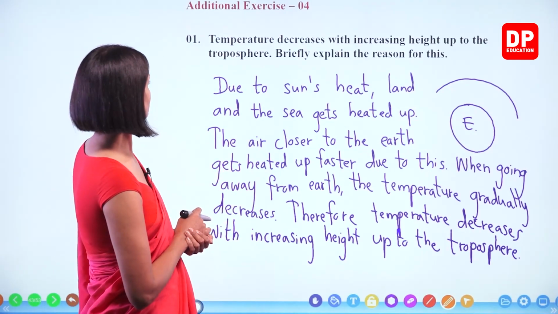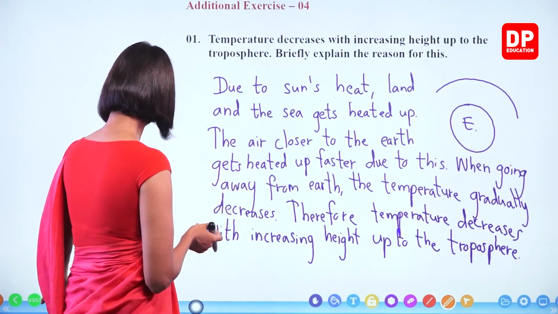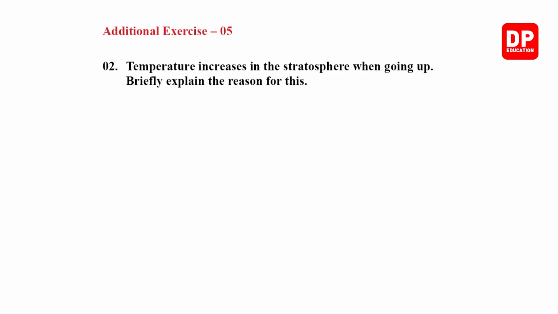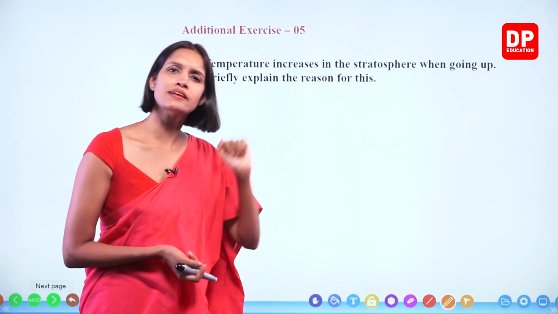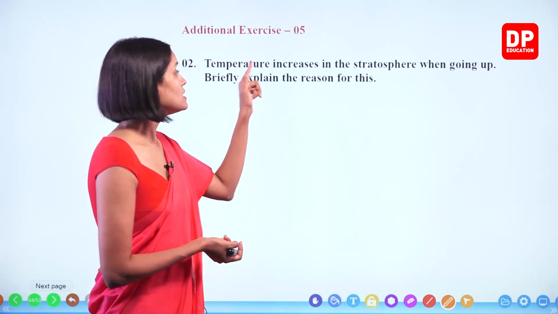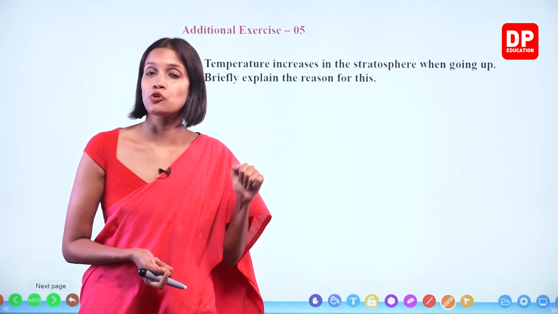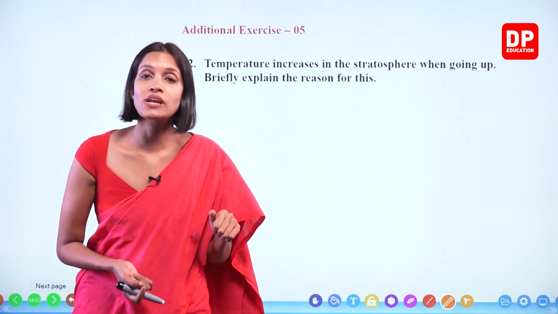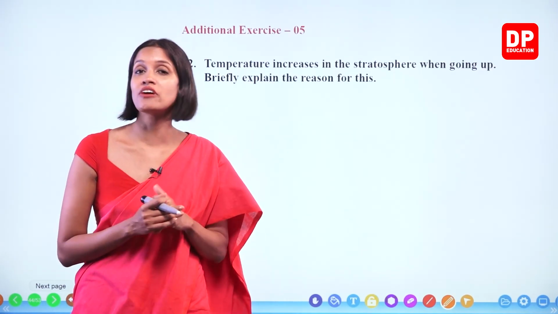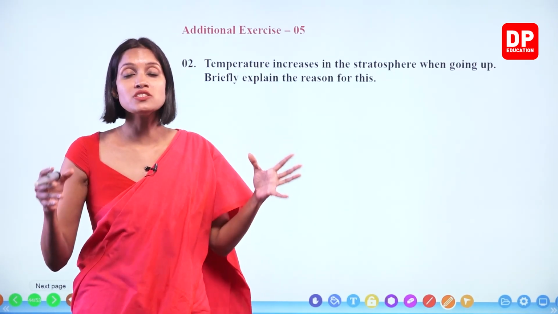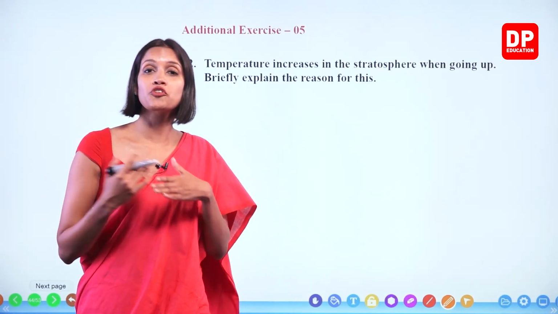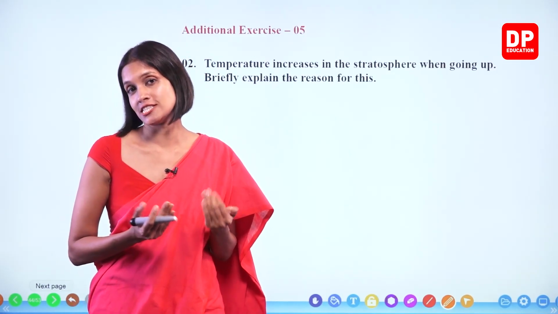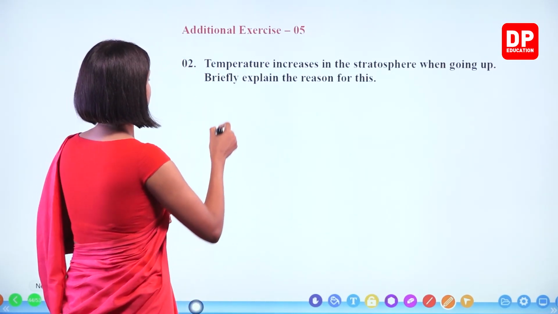Right, children? We'll move on to the next. Temperature increases in the stratosphere when going up. Briefly explain the reason for this. What is the reason? Now you all know the reason. This layer has another special layer called the ozone layer. This ozone layer absorbs the UV or ultraviolet rays coming from the sun. Because of absorption of ultraviolet rays, this layer gets heated up. Therefore, from bottom to top, the temperature increases. Okay? Right.